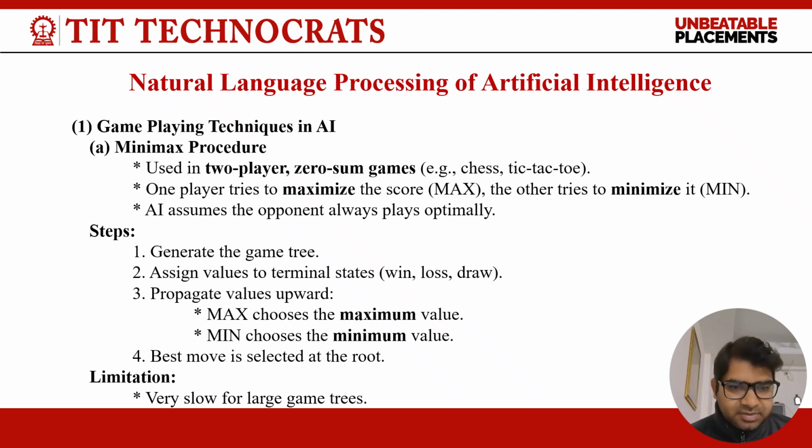In these steps, first, generate the game tree, assign values to terminal states like win, loss, draw. Third one is propagate values upward. Max chooses the maximum value and min chooses the minimum value. Best move is selected at the root. The limitation is that it is very slow for large game trees.